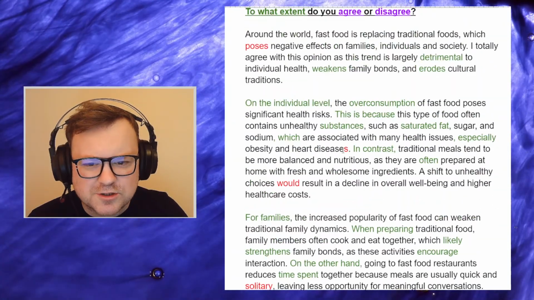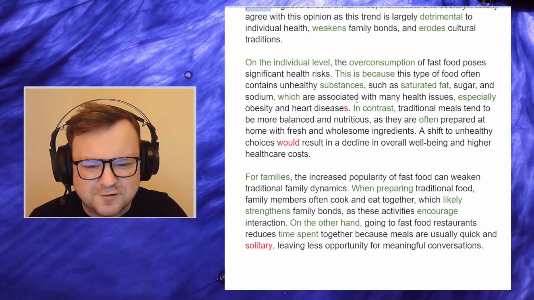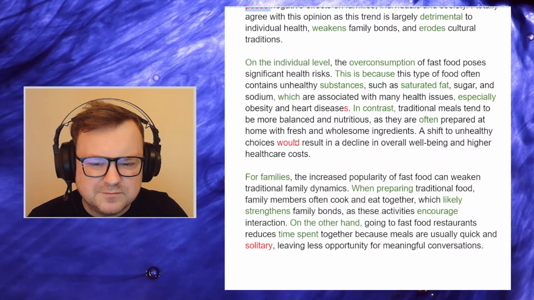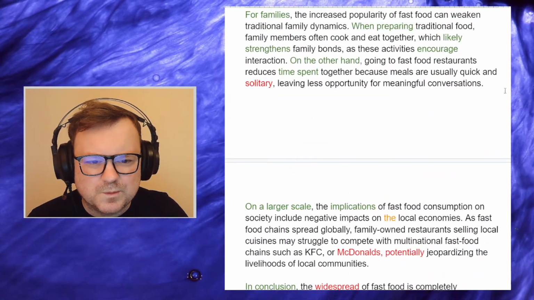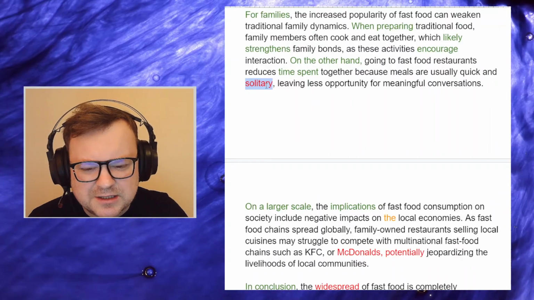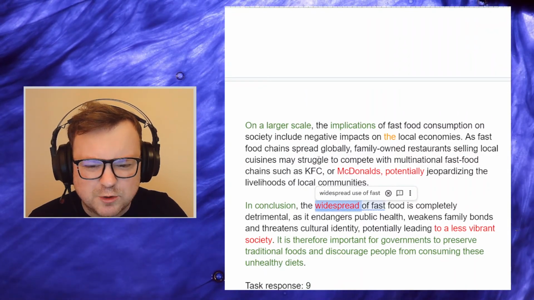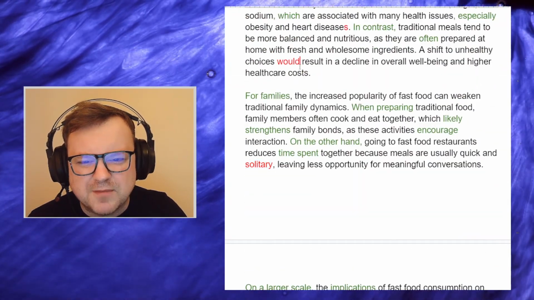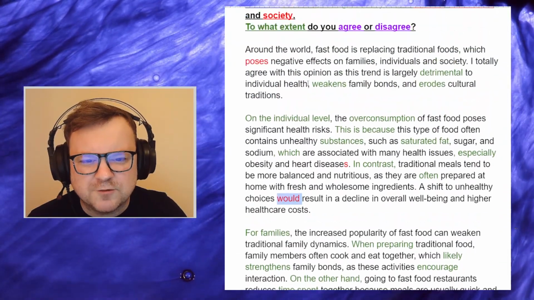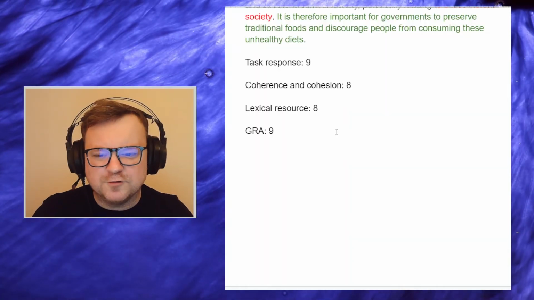Lexical resource, it's very, very good. This poses negative effects. It's just slightly off. Quick and solitary, just don't quite know what you mean there. And then this use of widespread, I guess that's more of a grammar point. So just a couple of very minor errors with vocab. But it certainly feels like an 8.5 overall.